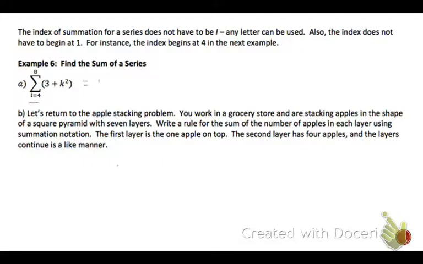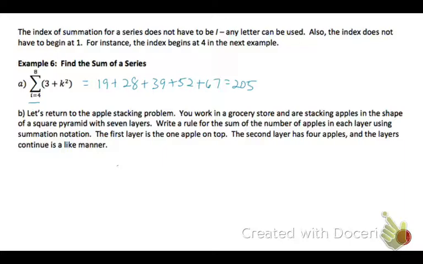So that would be 3 plus 4 squared, which is 19, 3 plus 5 squared, 28, and so on, all the way up to the 8th term, 3 plus 8 squared, which is 67. And then you can just add them up and get that the sum of the series is 205. You could also use the summation keys on your calculator and put in that, and it will give you the sum.